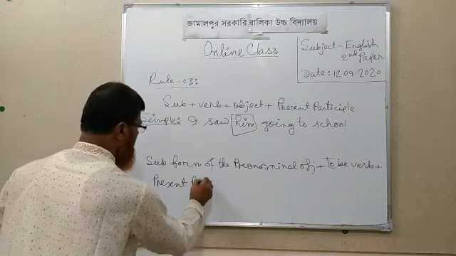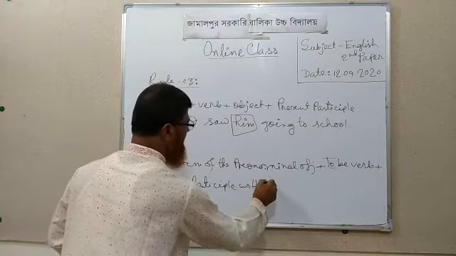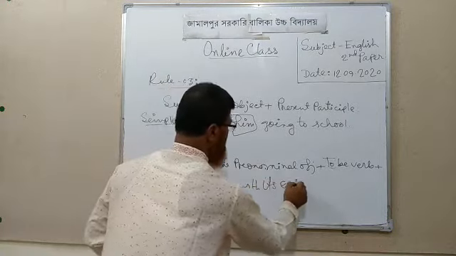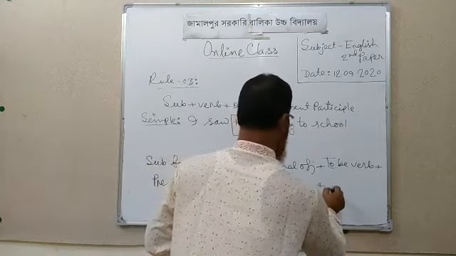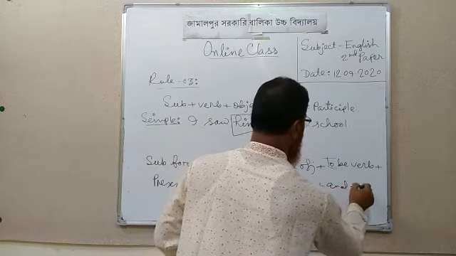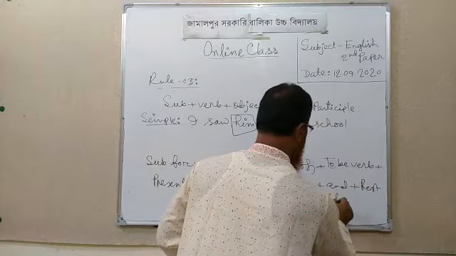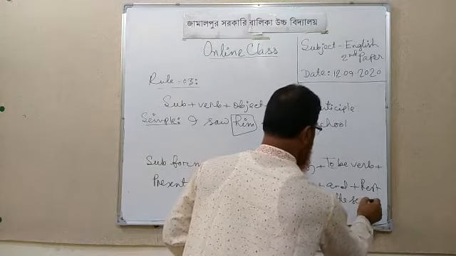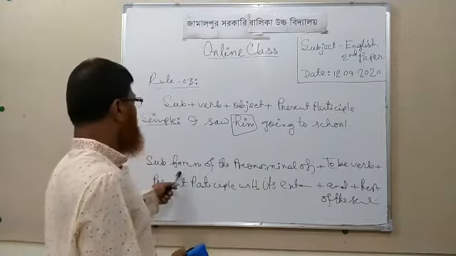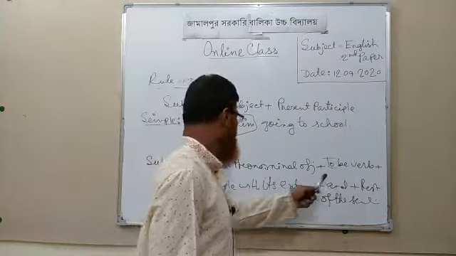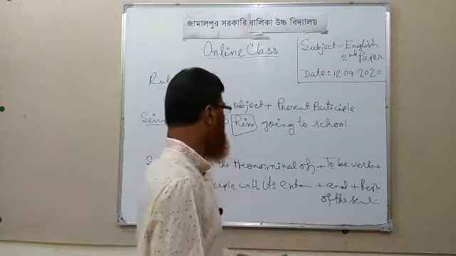present participle with its extension, plus and, plus the rest of the sentence. Subject form of the pronominal object plus to be verb plus present participle with its extension and plus the rest of the sentence.